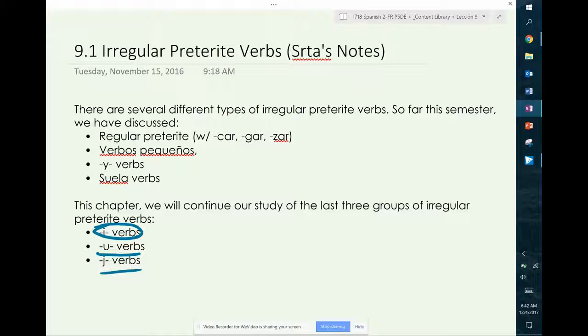Today in this video we are going to talk about the rest of the irregular preterite. But before we get into new content, we need to really quick talk about the other groups of the preterite that we have learned so far.